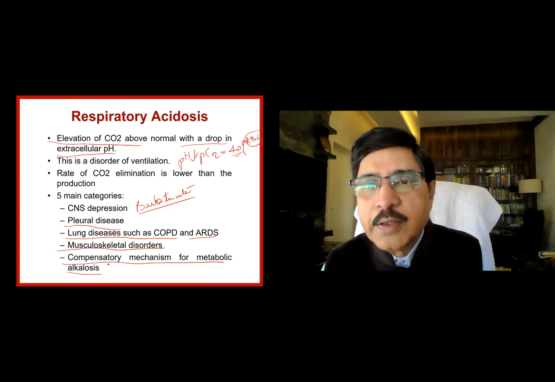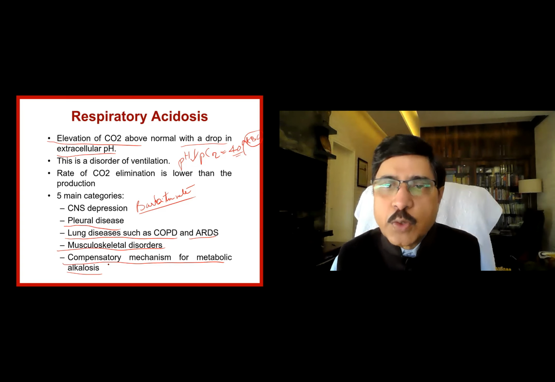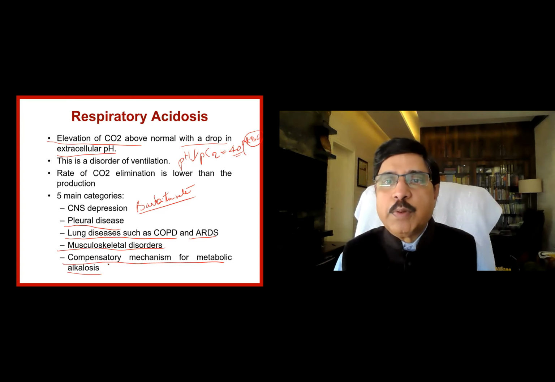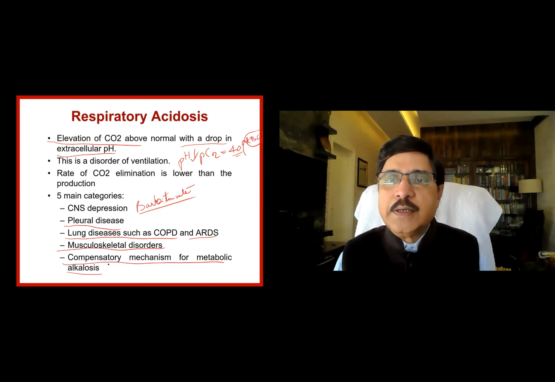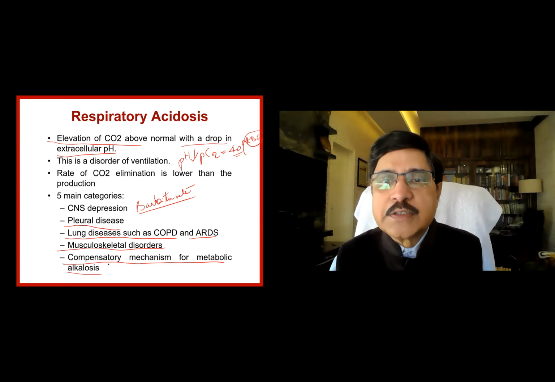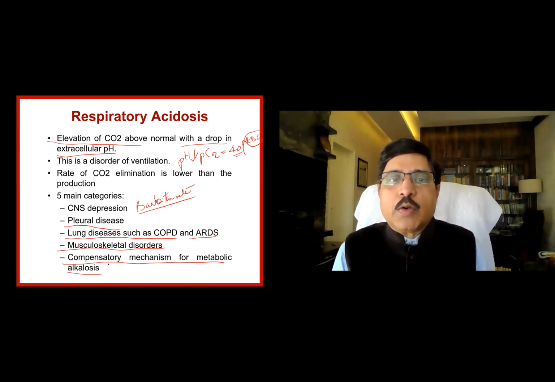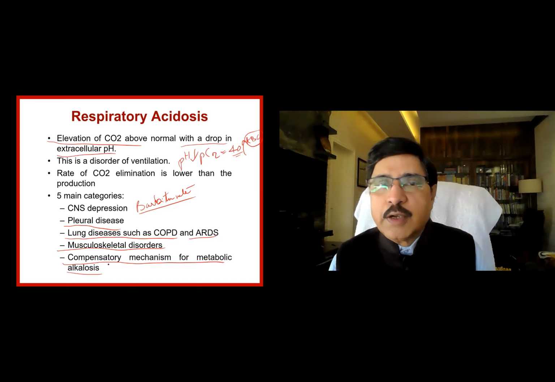Normally it is 40. This carbon dioxide gets dissolved in water, becomes carbonic acid, which depresses the pH. So the pH is lower, acidosis, but the primary variable, carbon dioxide, is higher, PCO2. That is the way in which we use the acronym ROMS: Respiratory Opposite, Metabolic Same side. We use the mnemonic that way.